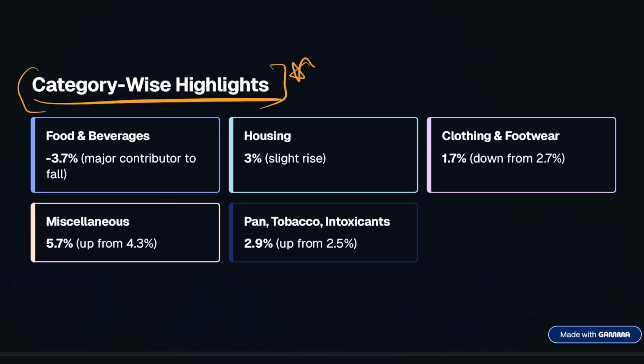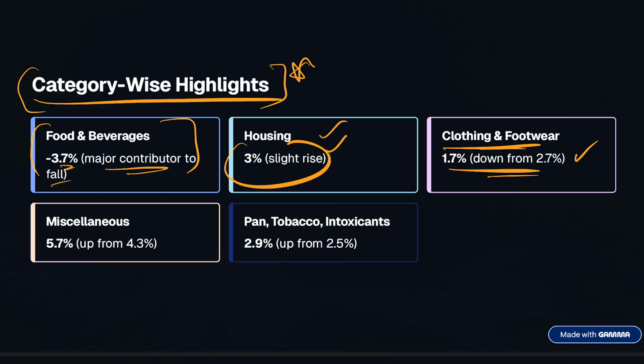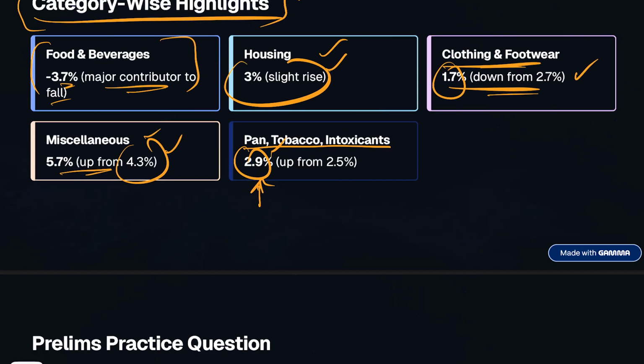So talking about the category-wise highlights, if we have to see food and beverages, as we discussed, it has seen a contraction of 3.7%, which has become the major contributor of the fall. Housing has seen a 3% increase, a slight rise. Clothing and footwear has seen 1.7%, which was earlier 2.7%. So now it has seen a 1% reduction. Miscellaneous things, obviously it has 5.7%, which is slightly an increase from the earlier 4.3%. And pan, tobacco and intoxicants has seen probably 0.04% more as compared to the last.